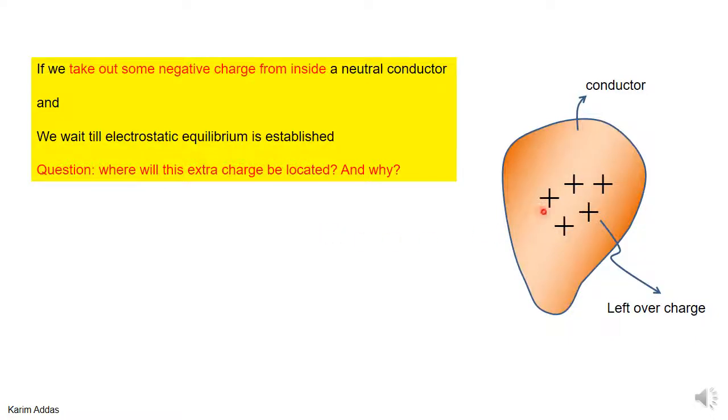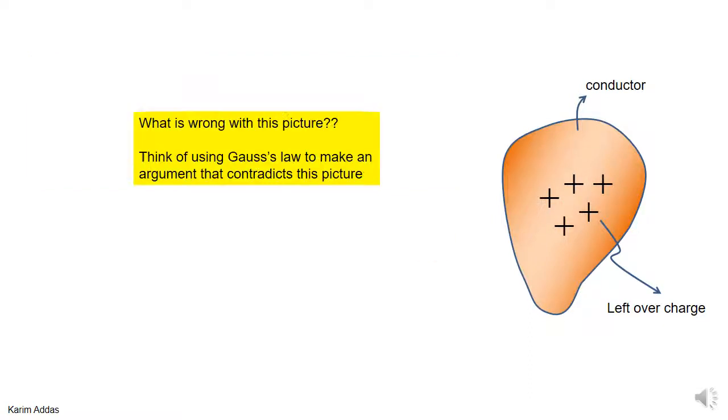What happens if we take out some negative charges from the center of the conductor, somewhere inside the conductor? When you take out negative charges, you're leaving behind positive charges without the electrons there. So this region will have some excess positive charge. Now the question is, can this situation exist when the conductor is in equilibrium, that these positive charges are at the center, somewhere inside the conductor like this, when electrostatic equilibrium is established?